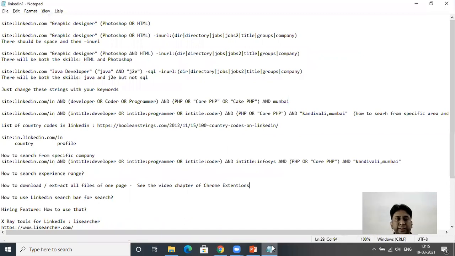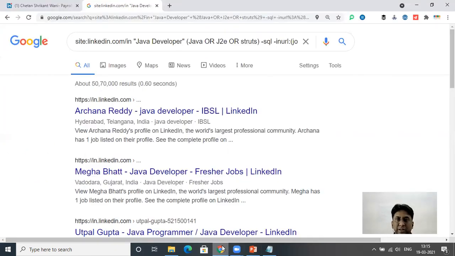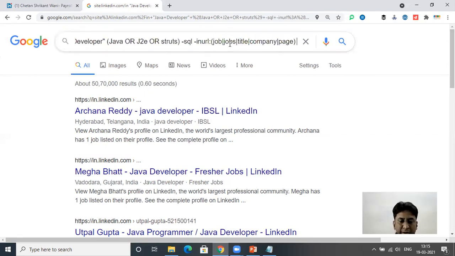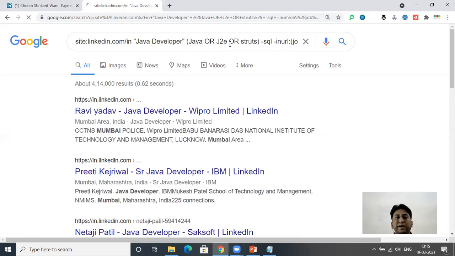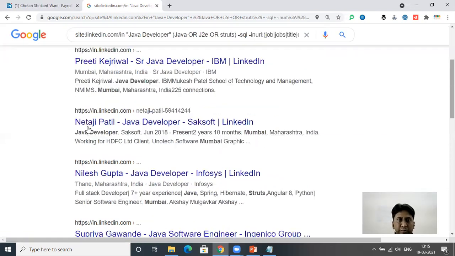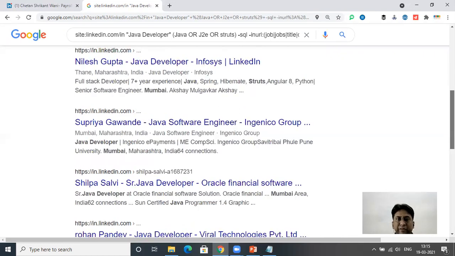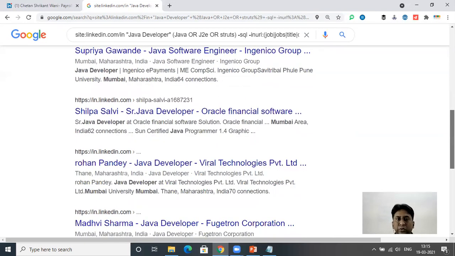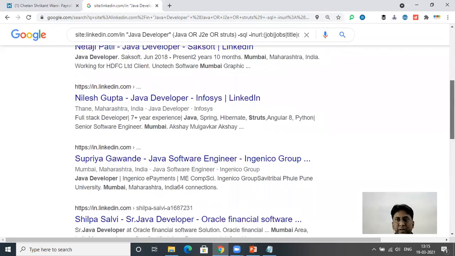Now let's go a little further. Now we will go for a particular location and then a specific area. I'm using this same search. Now I want people only from Mumbai, so I'll write here Mumbai. Now 4,41,000. You can see here Mumbai, Mumbai, Mumbai. You will get each profile who is working in Mumbai.